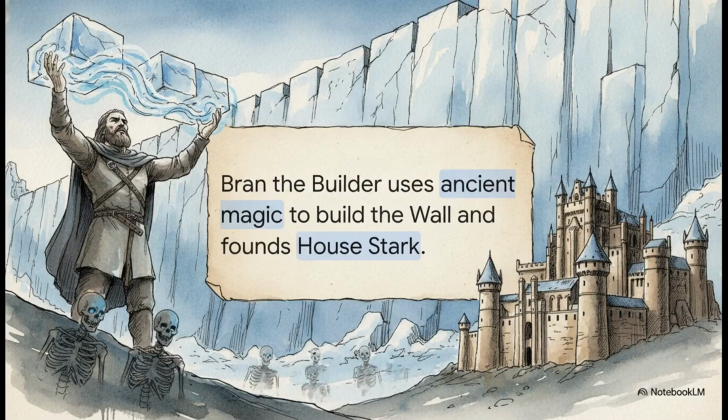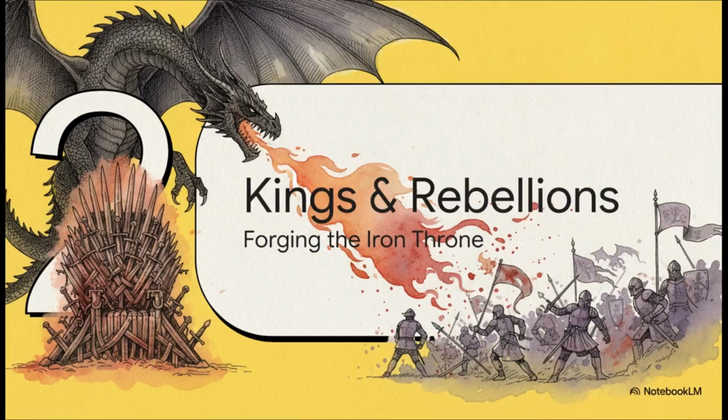Back in those ancient days, Bran the Builder supposedly used ancient magic to construct the massive wall, cementing the Stark legacy at Winterfell just to keep the dead at bay. It's a literal feat of mythic engineering, and honestly, it brilliantly and tragically foreshadows the endgame for another boy named Bran. Part 2. Kings, Dragons, and Rebellions, Forging the Iron Throne.